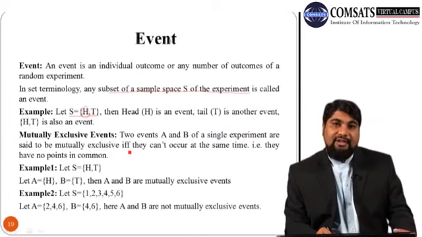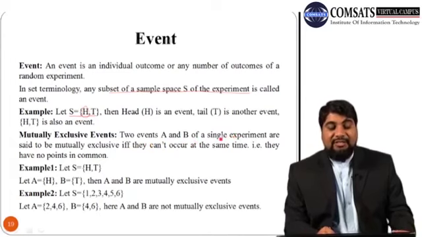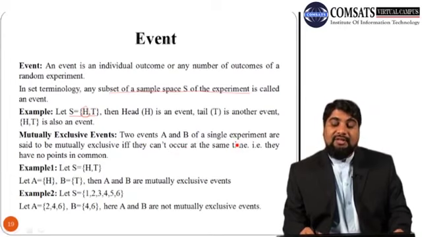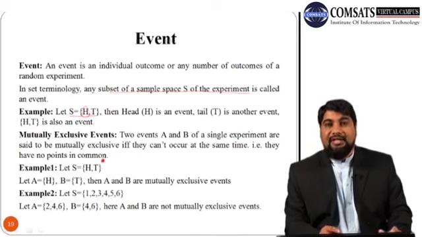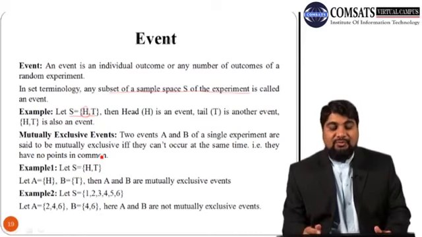So two events A and B of a single experiment are said to be mutually exclusive if and only if they can't occur at the same time, or that is, they have no points in common. So they are mutually exclusive. There is nothing common between the two.